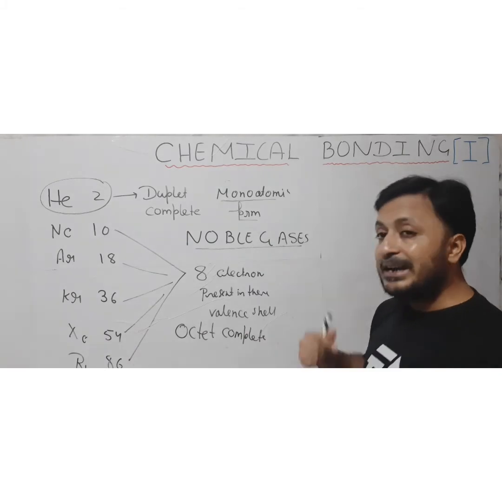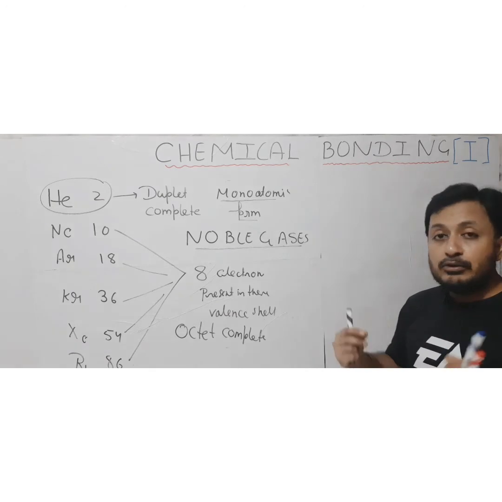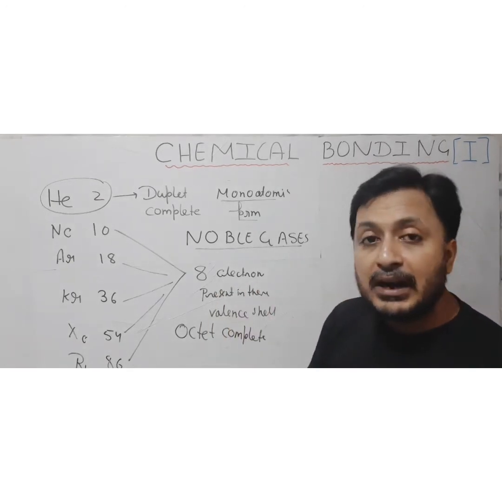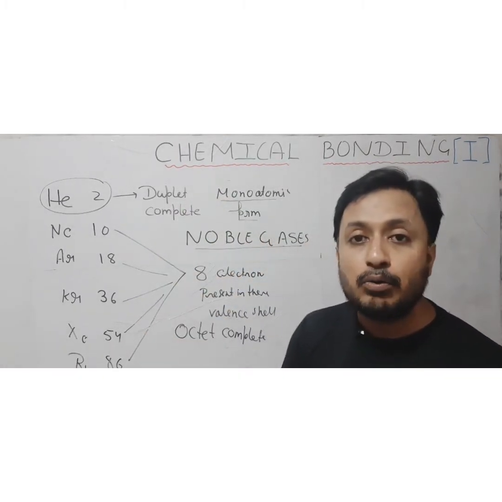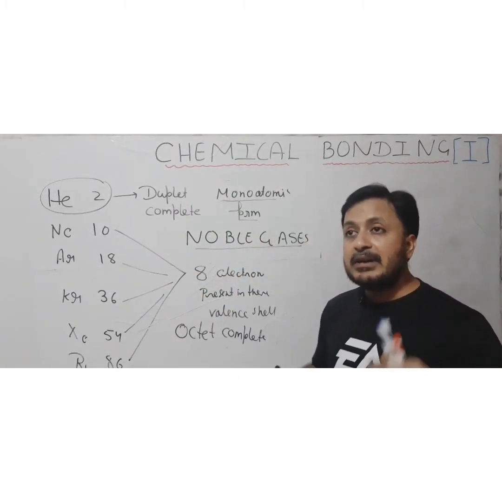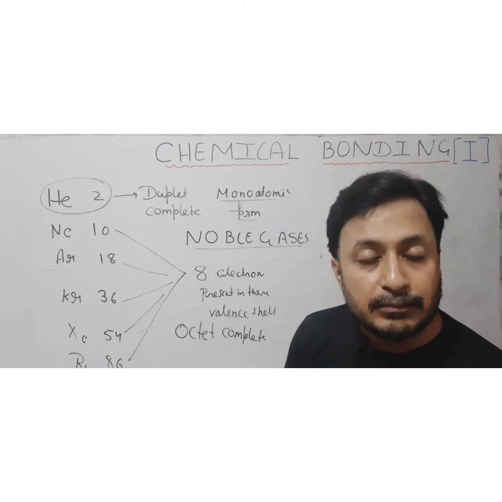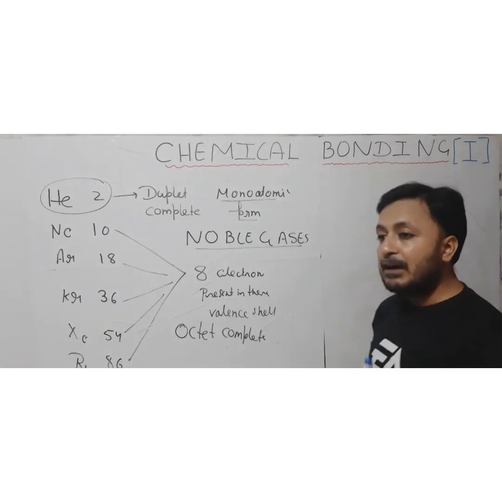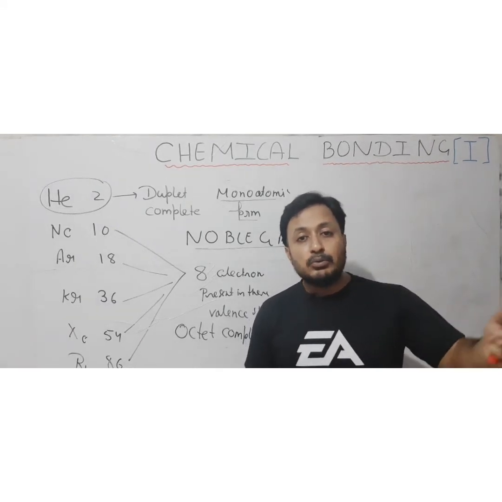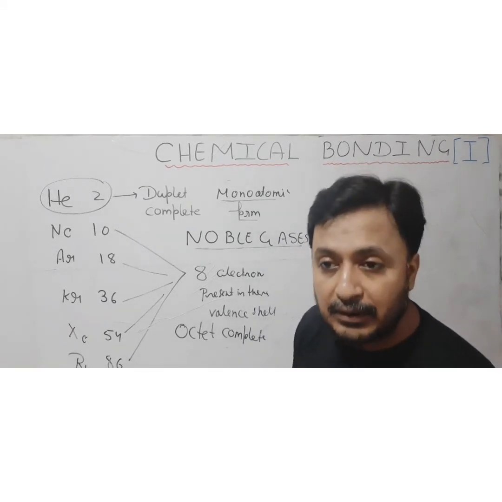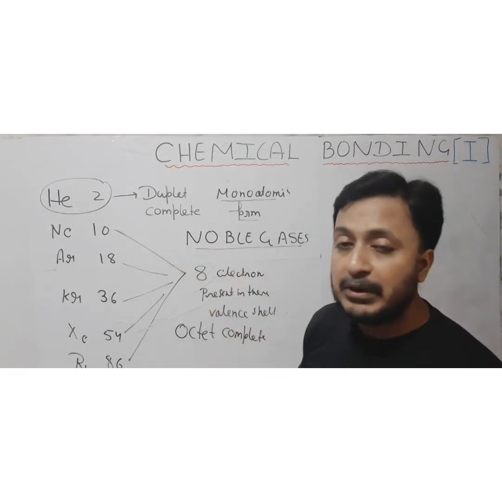So in order to stabilize their valence shell, or their structure, they combine with other atoms. Why? Because unlike noble gases, they don't have a complete outermost shell. Either they have an excess of electrons, or they require some electrons to complete their shell. In such cases, they have to take the help of other atoms to make their valence shell stable by making their electrons up to 8 or 2, depending on which element we are talking about.